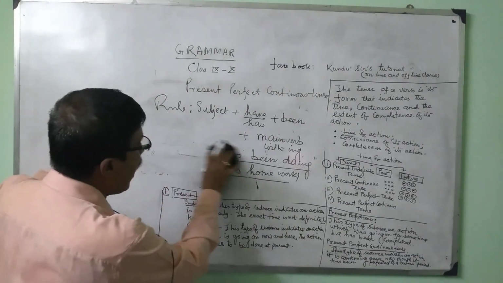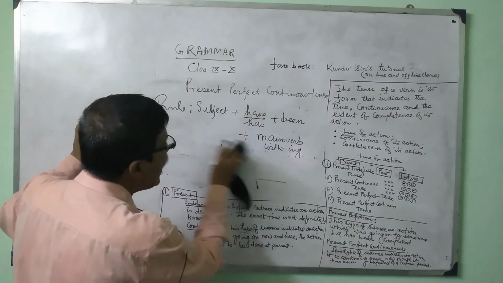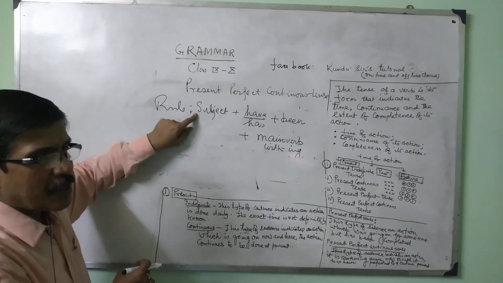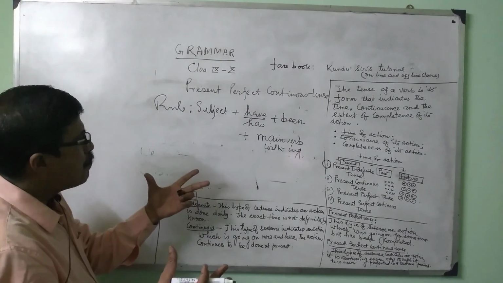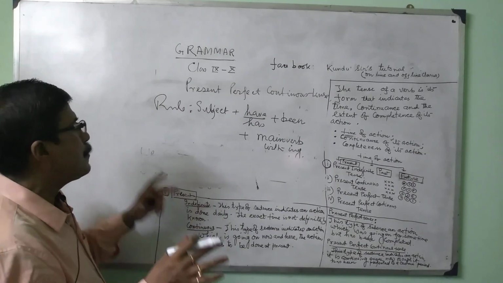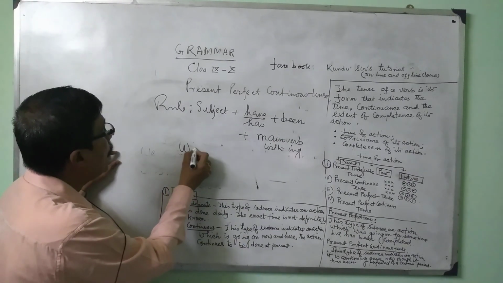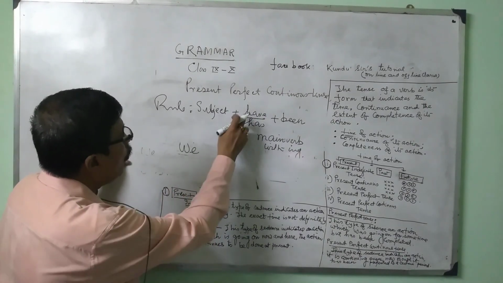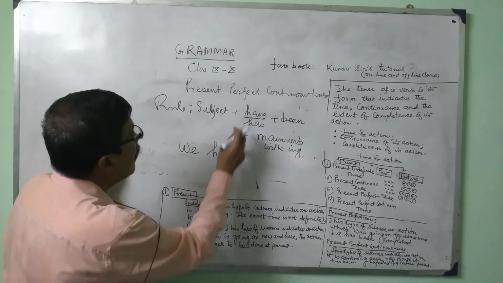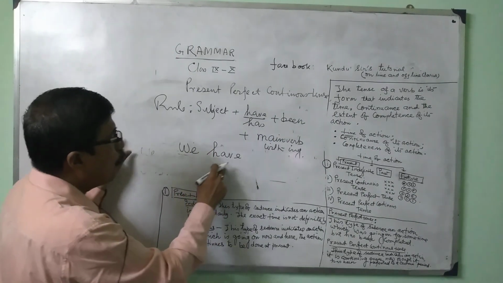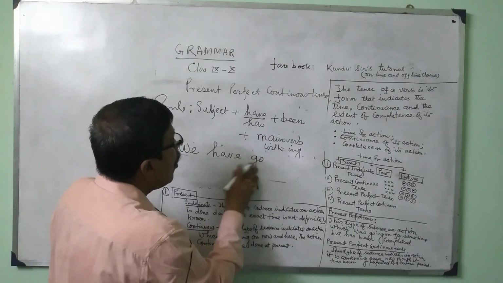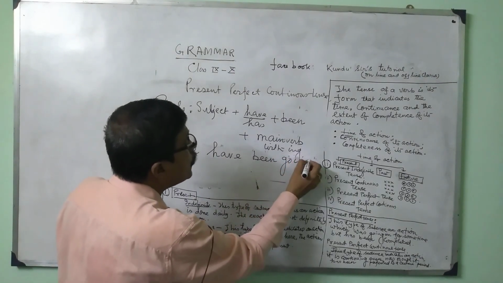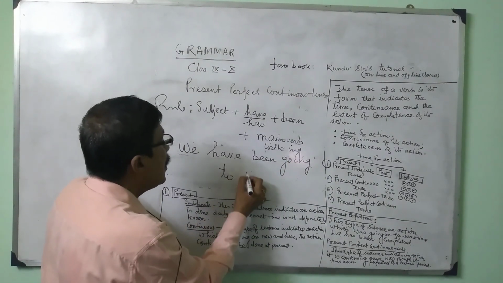Another example, I am rubbing the board and giving another example following the fundamental rules for present perfect continuous tense. While we are taking the first person plural, first person plural is we. We are, or sorry, we have. Auxiliary verb for we is have. We have going, or we have been going. We have been going where? To New Delhi.